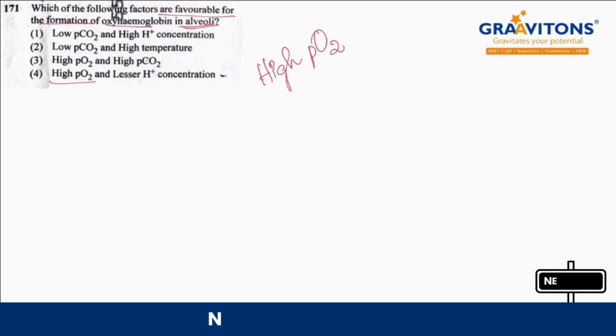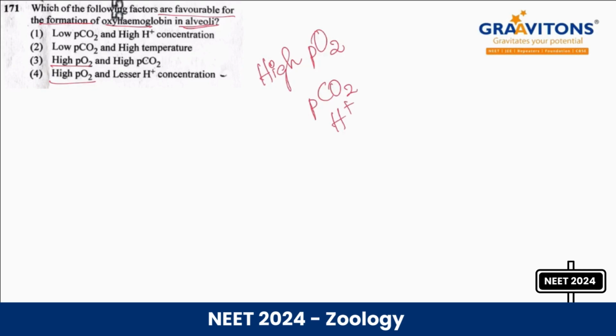Okay, right, yes, and other conditions like we have this PCO2, H plus concentration இதெல்லாமே நம்மளுக்கு என்னவா இருக்கணும், it should be low. Okay, right, so இங்கே options as such if we are matching, it is option 4. Okay, less H plus concentration and high PO2 concentration.